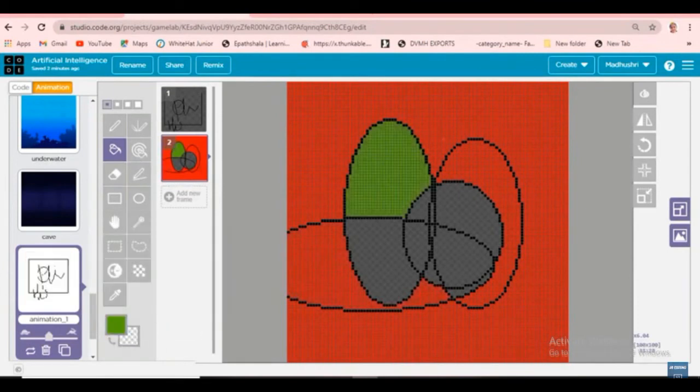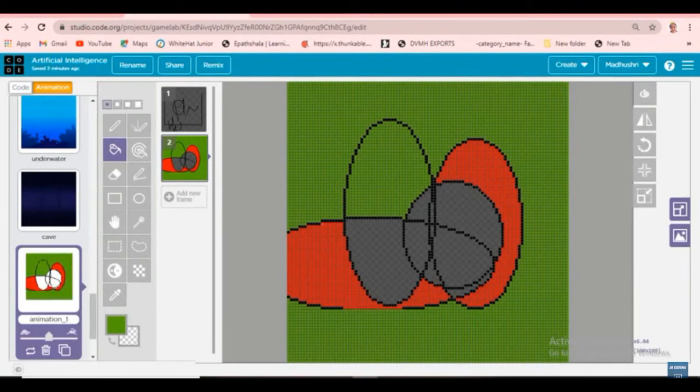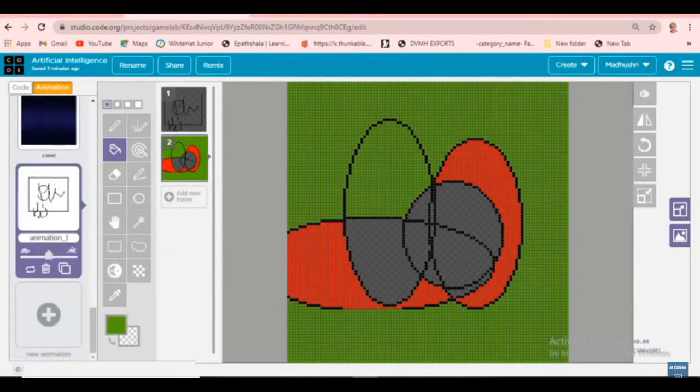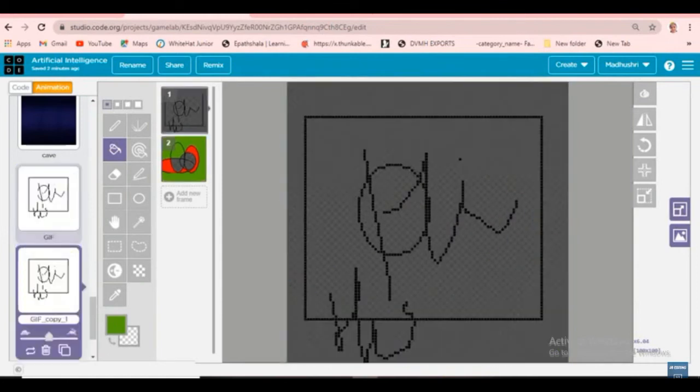I'm just clicking like this and it will be coming. Okay, and you can also give a name for it, something like GIF. I'll just give it as GIF. If you need to copy this, just click on this. This is duplicate, they are giving, but this is to copy only. So if you copy this GIF, a copy will come, and you can copy so many times.